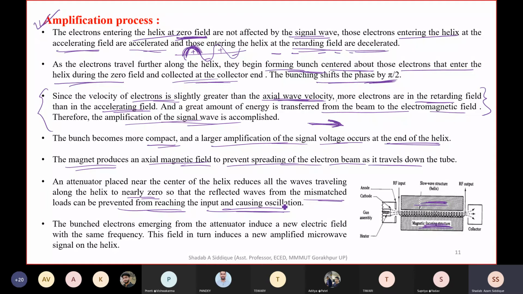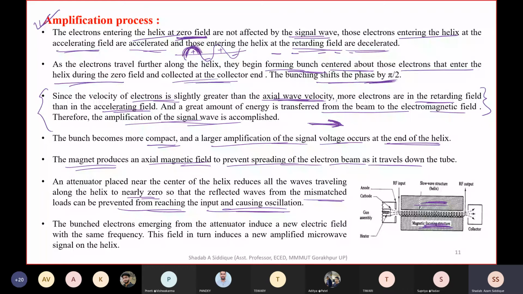So we are taking care that the wave which is traveling here should be centered around the zero field.